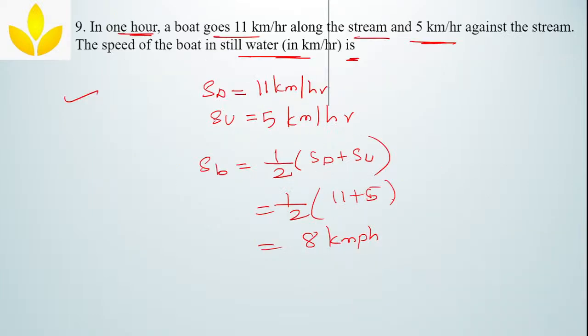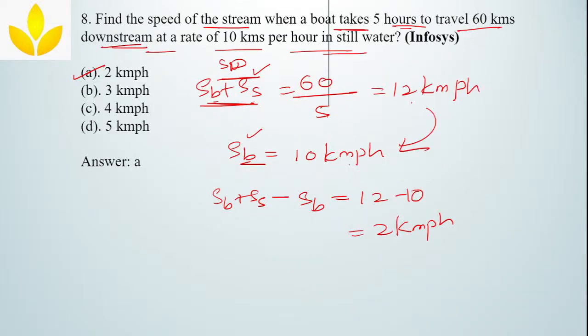Okay, see here. Sonam, I'm answering. Find the speed of the stream. First of all, speed of the stream, speed of downstream and speed of upstream are all different.